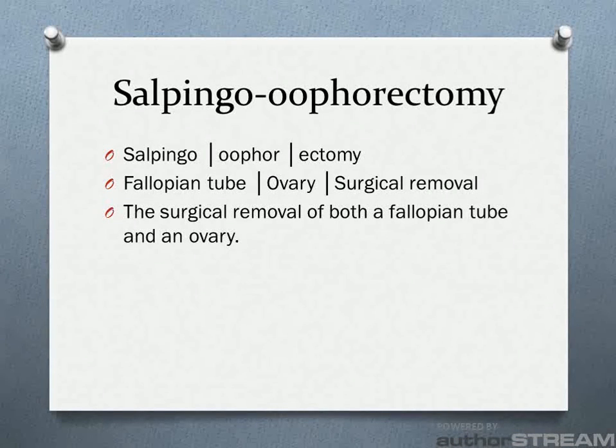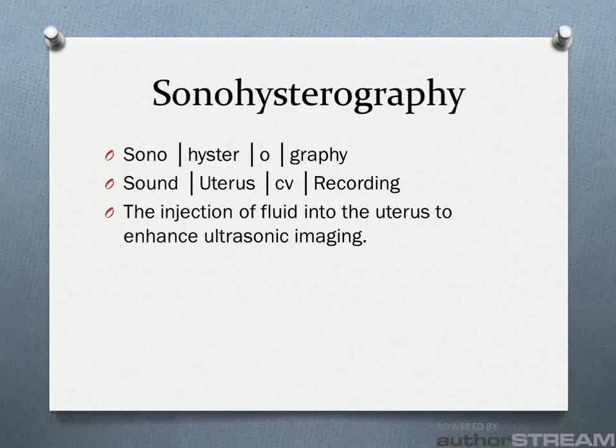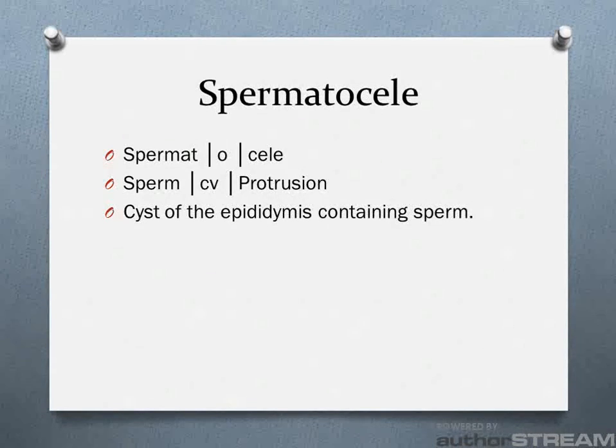Salpingo-oophorectomy: salpingo for fallopian tube, oophor for ovary, and ectomy for surgical removal. A salpingo-oophorectomy is the surgical removal of both a fallopian tube and an ovary. Sonohysterography: sono for sound, hyster for uterus, O for combining vowel, and graphy for recording. Sonohysterography is the injection of fluid into the uterus to enhance the ultrasonic imaging. Spermatocele: spermat for sperm, O as a combining vowel, and cele for protrusion. A spermatocele is a cyst of the epididymis containing sperm.